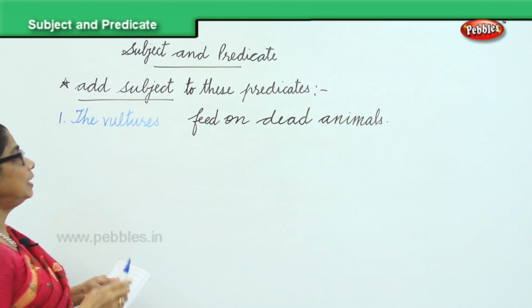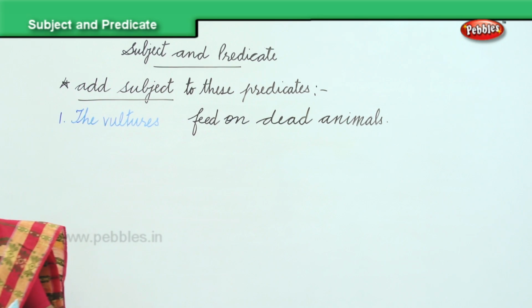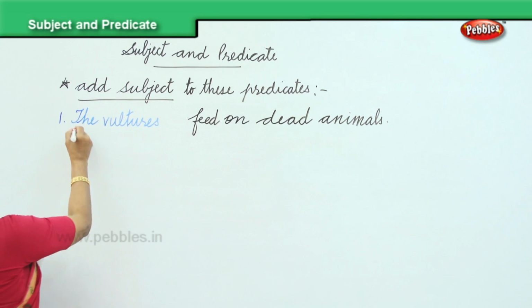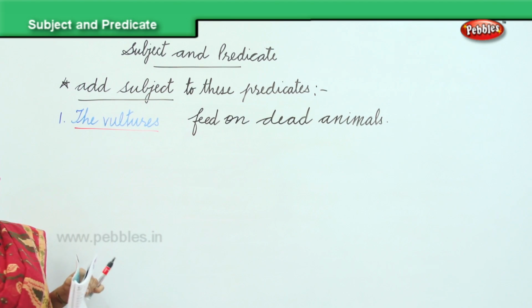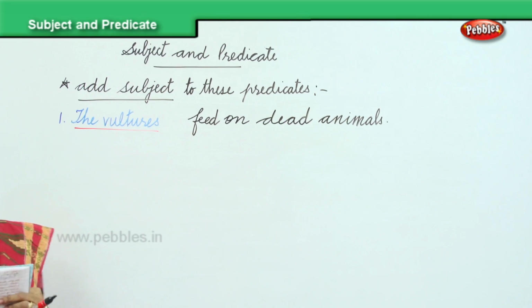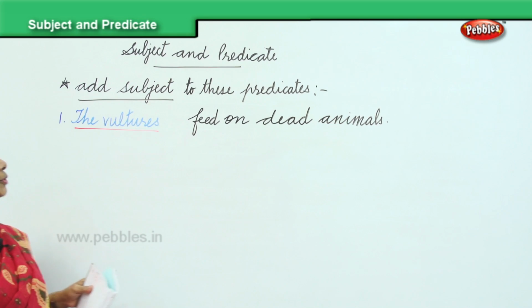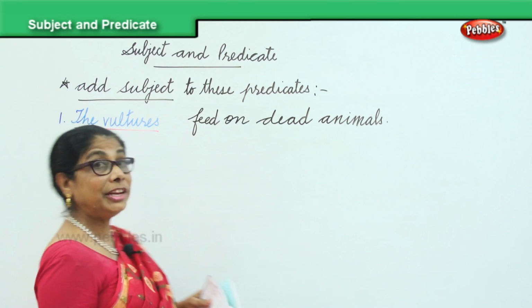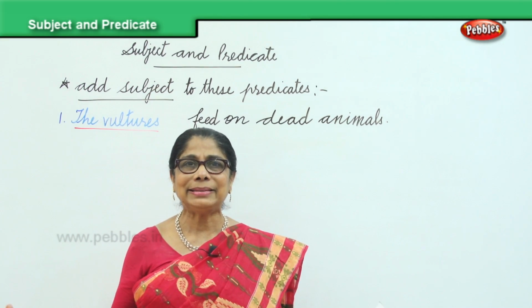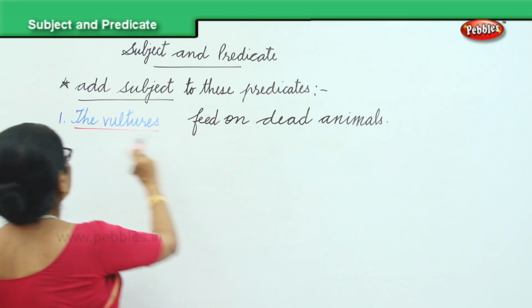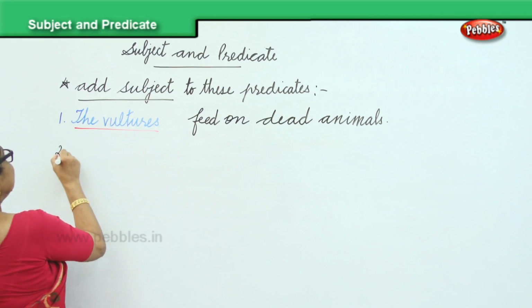The vultures feed on dead animals. Very good. So you got the subject. The vultures feed on dead animals. You completed the sentence. Full stop, capital letter. Okay. Next one.